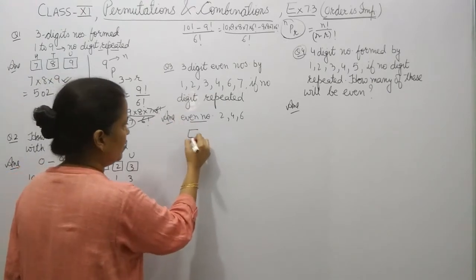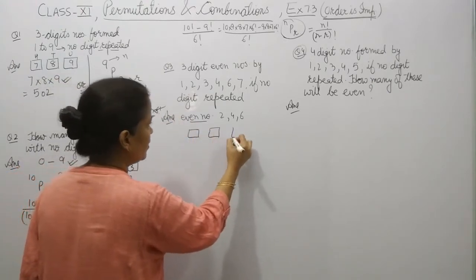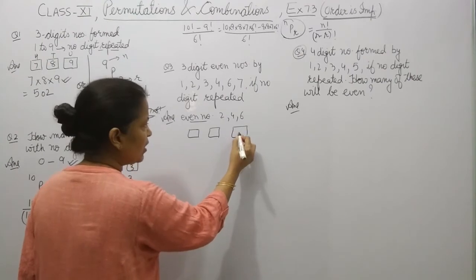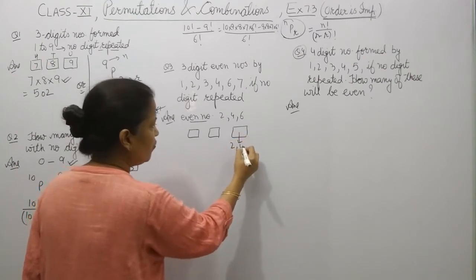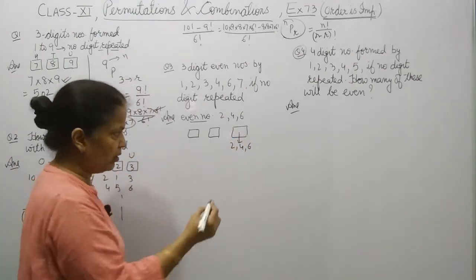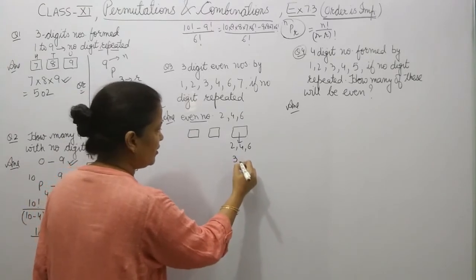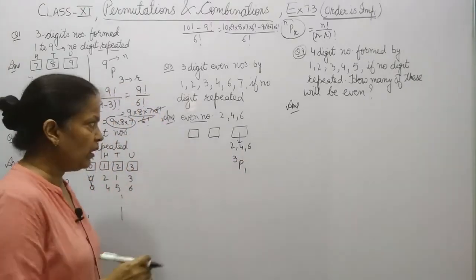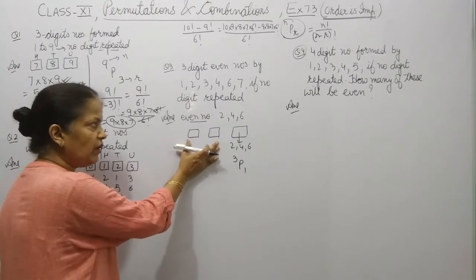You can write it like this. Let these be the places. In this, out of 2, 4, 6, any number you can take. So 3P1. Now these are the 2 digits left out.